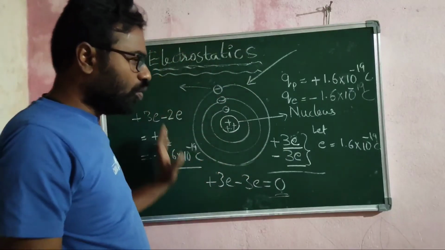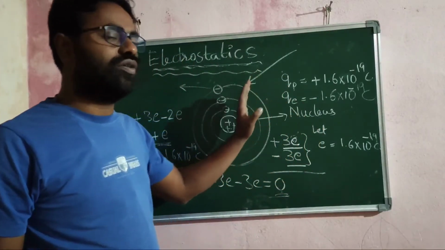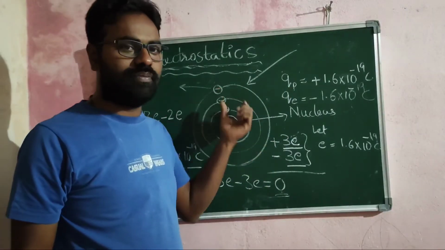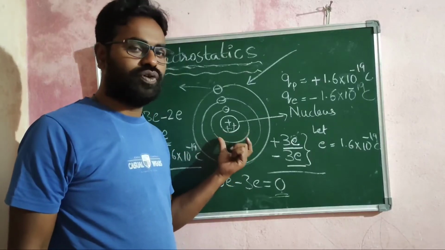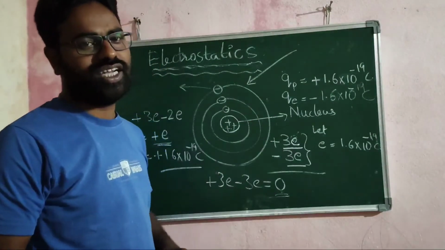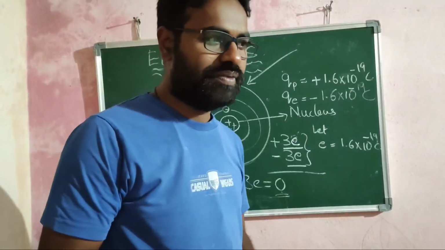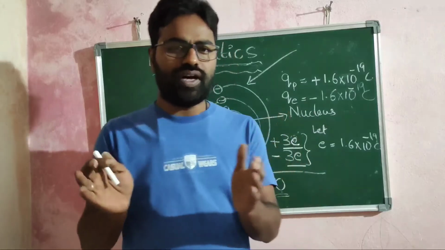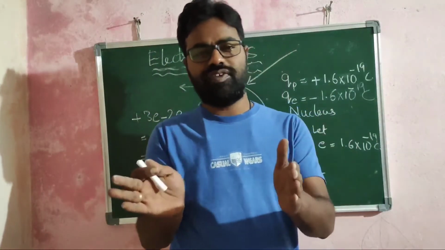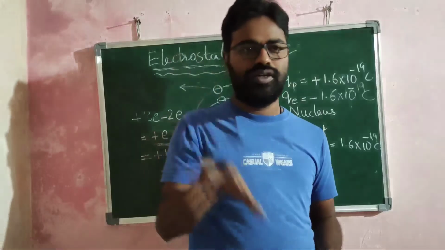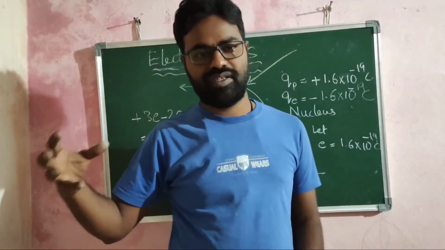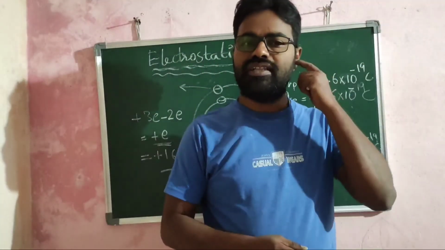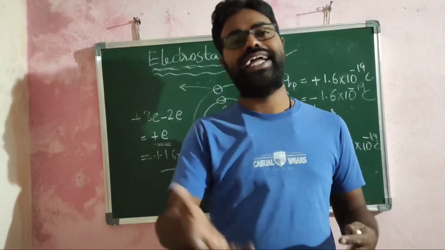Therefore, the total charge on this atom becomes negative, because you have more electrons compared to the number of protons inside the nucleus. So the net charge of the atom becomes negative. What I finally want to conclude here is, if you bring some electrons onto the surface of a body, then it is said to be negatively charged.